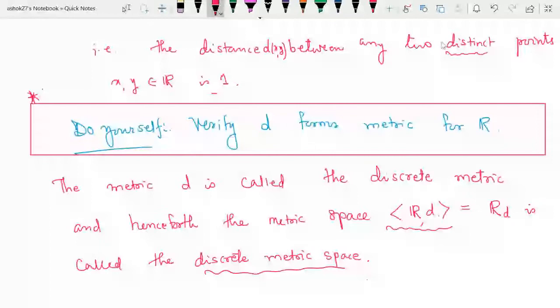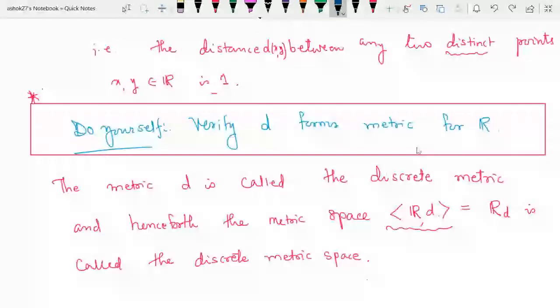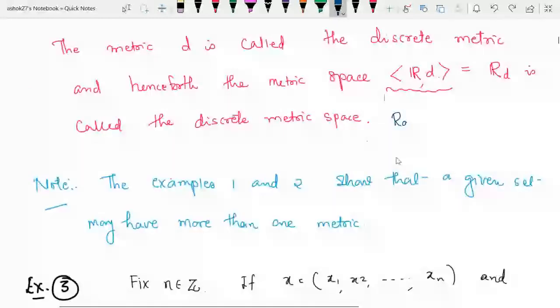So what is R_D? Actually, R_D is a metric space with metric D. So this metric space is called the discrete metric space.